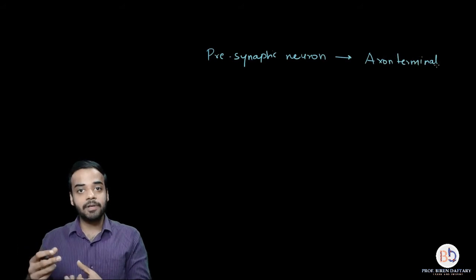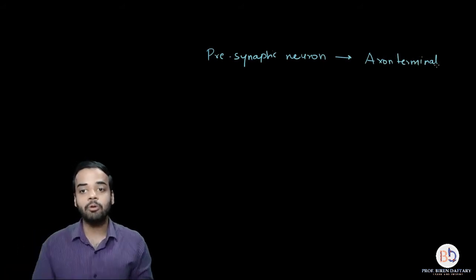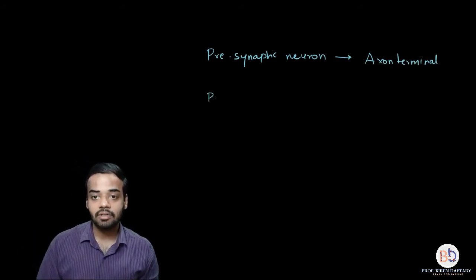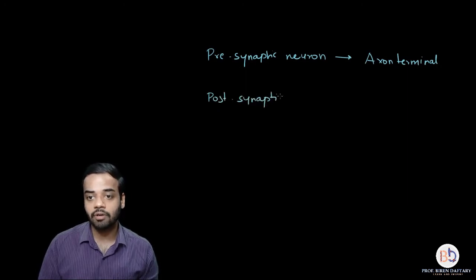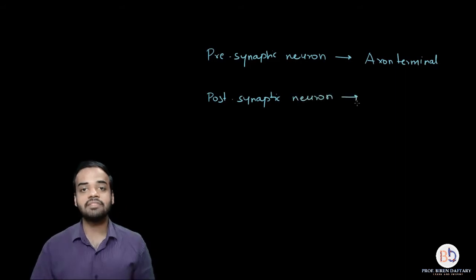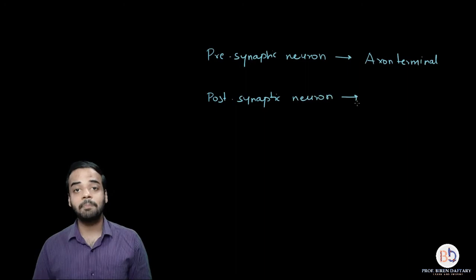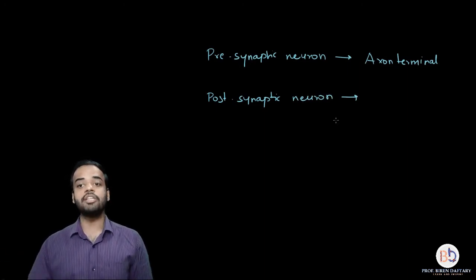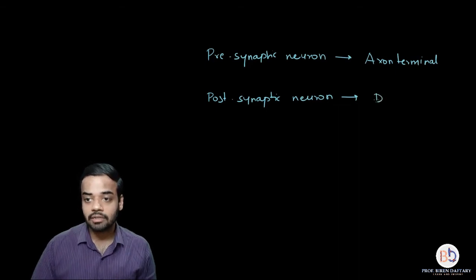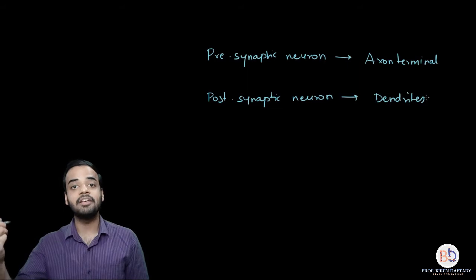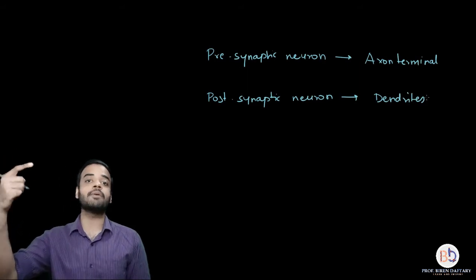Now this impulse has to be transmitted to the postsynaptic neuron. Now which part of the postsynaptic neuron will receive the impulse? Can you think about that? In a neuron, which is the first part which receives a new impulse? It is always going to be the dendrites, right? So in the postsynaptic neuron, the dendrites are the parts which are going to receive the impulse from the axon terminal of the presynaptic neuron.